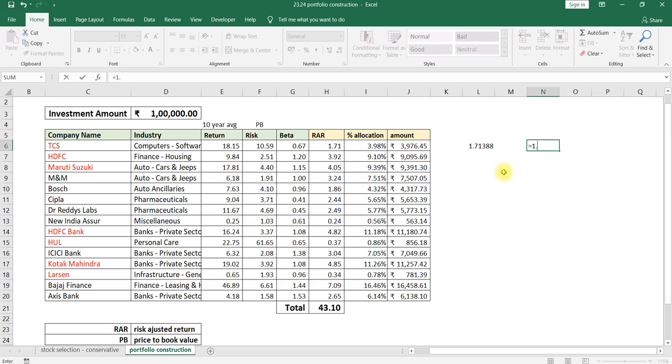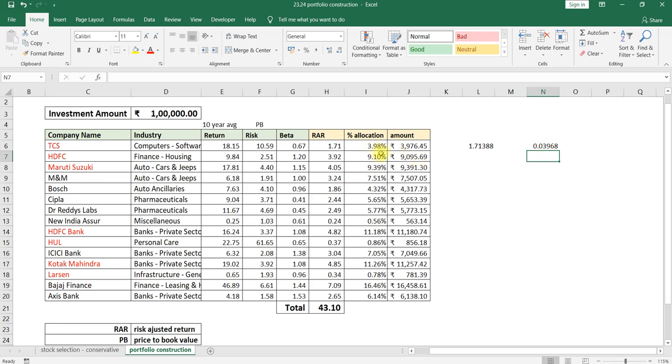In your calculator, first type 1.71, that is the risk adjusted return for TCS, divided by the total. How much is the total? 43.1. If you multiply by 100, it will be given in terms of percentage. Multiply by 100, then you will get 3.98.